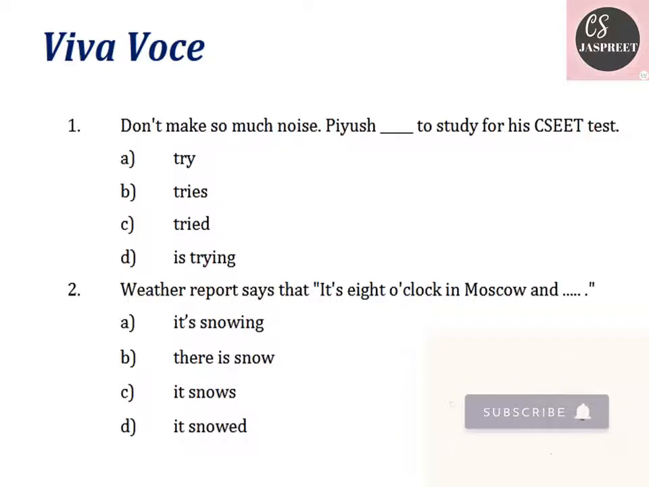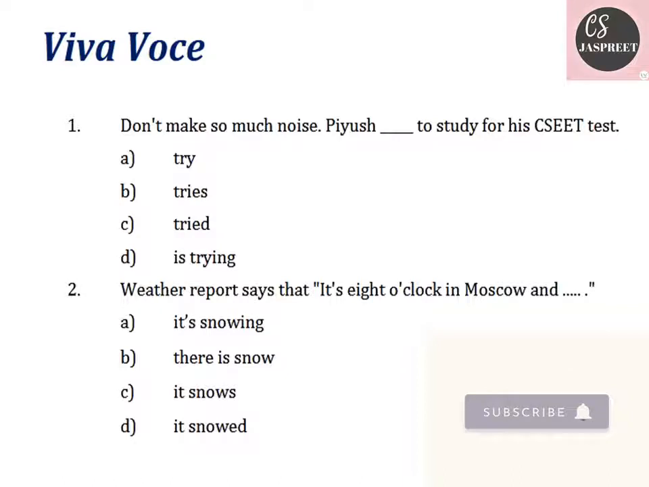The second question is, weather report says it's 8 o'clock in Moscow and dash. So it's 8 o'clock in Moscow. It's snowing. There is snow. It snows. It snowed. What should be the answer? The question is happening in the present and it's like a continuous thing. So weather report says that it's 8 o'clock in Moscow and it's snowing.